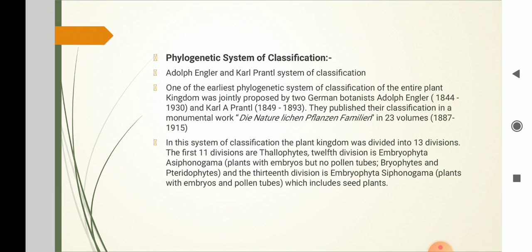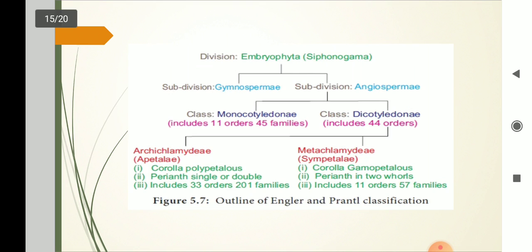In this system of classification, the plant kingdom was divided into 13 divisions. The first division was Thallophytes, the 12th division is Embryophyta, Bryophyta and Pteridophyta, and the 13th division is Embryophyta Siphonogama, plants with embryos and pollen tubes, which includes seed plants.